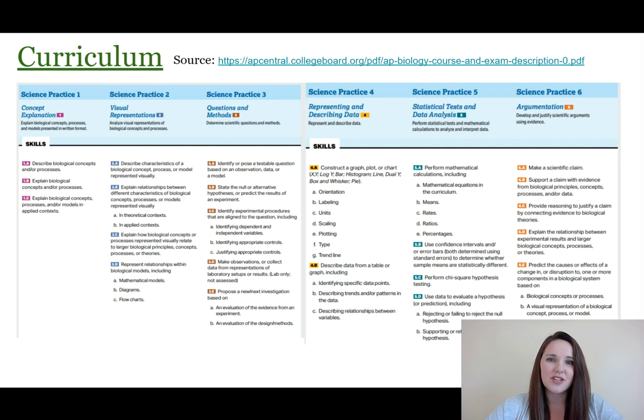In addition to the biology concepts that your students are expected to learn this year, they're also expected to demonstrate science skills or science practices. These are things like graphing, statistical analysis, and different things like that. You can see them listed on the screen here. We're going to be working on these skills throughout the school year so that your student is able to demonstrate them on the AP exam.